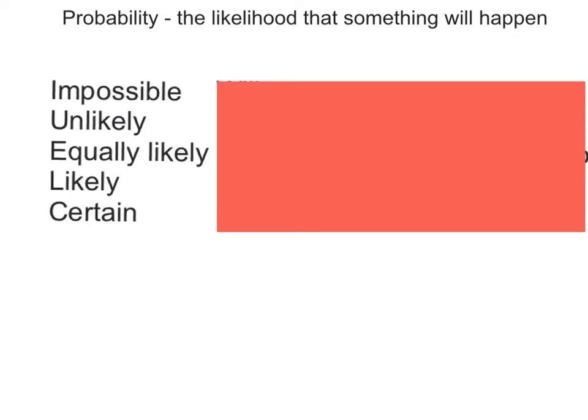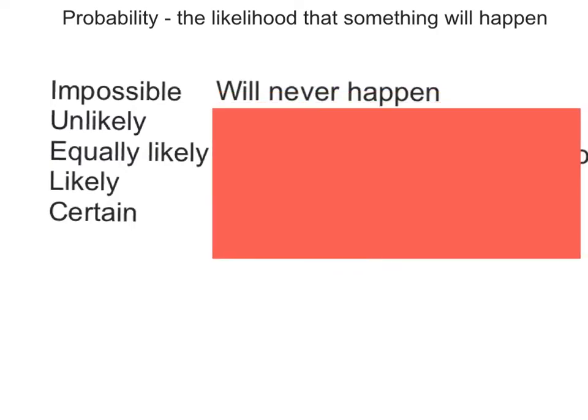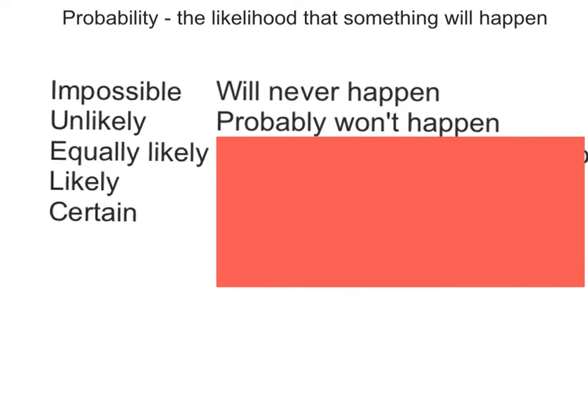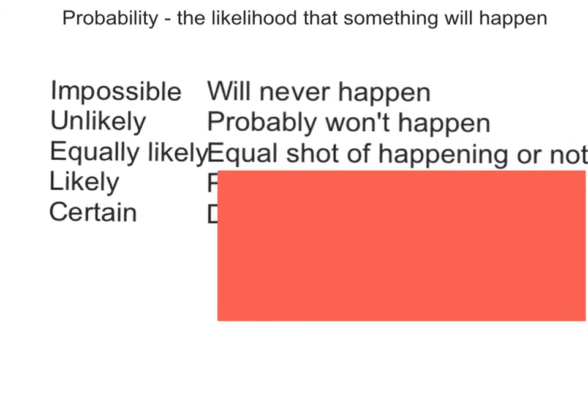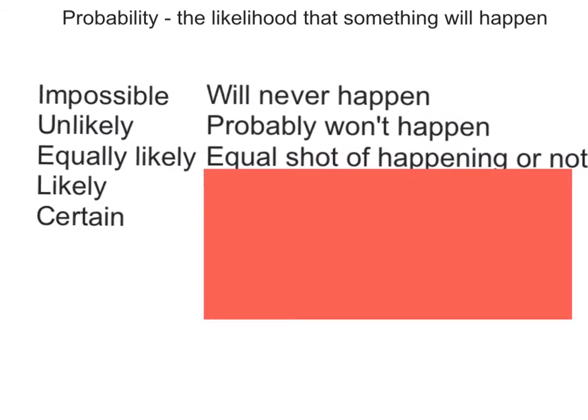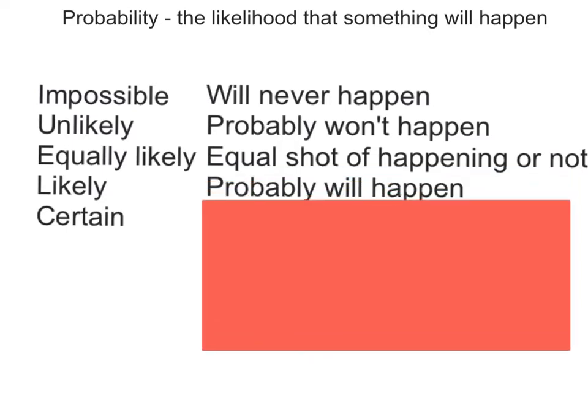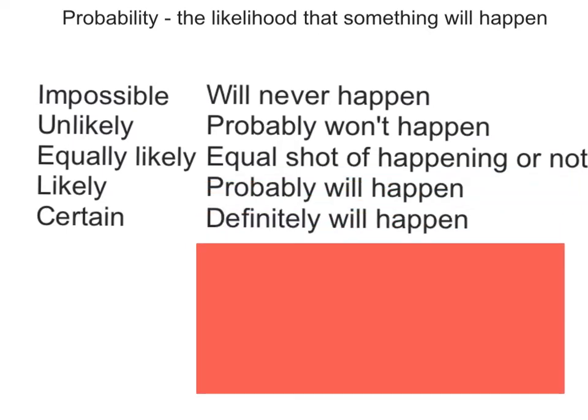There's a couple vocabulary words associated with probability, and I really like for you to write these down because they're super important. So the first one is impossible. Impossible simply means that it will never happen. So on the next slide I'll show you some examples, but impossible, something that will never happen. Unlikely means it probably won't happen, but it might, but it's a very slim chance of that actually happening. Equally likely means it's an equal shot of happening or not happening. Likely means it probably will happen, but there's a small chance that it won't. And certain means that it definitely will happen.